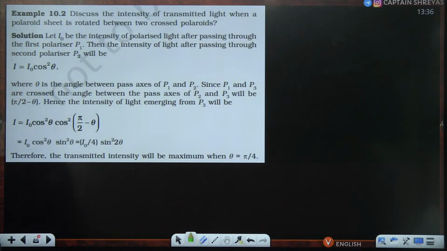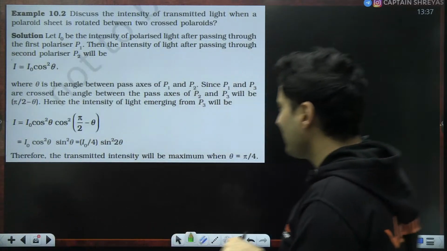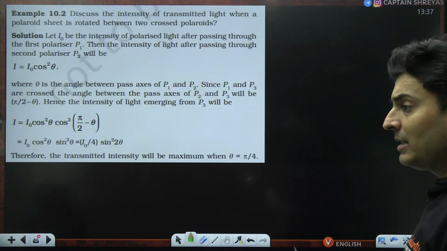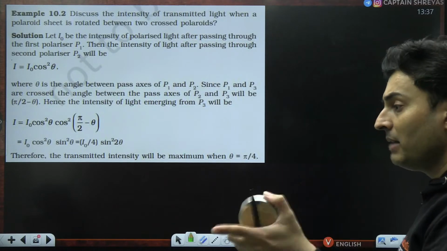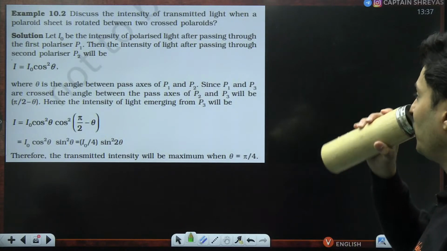Let's have a look. Look at this example, Example 10.2. Discuss the intensity of the transmitted light when a Polaroid sheet is rotated between two crossed Polaroids. Now, two crossed Polaroids means there are already two Polaroids made in such a way that they are perpendicular to each other.